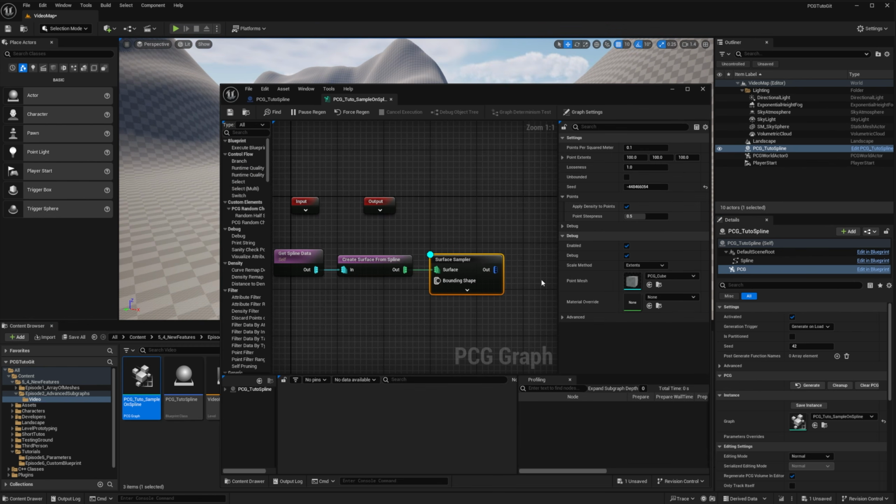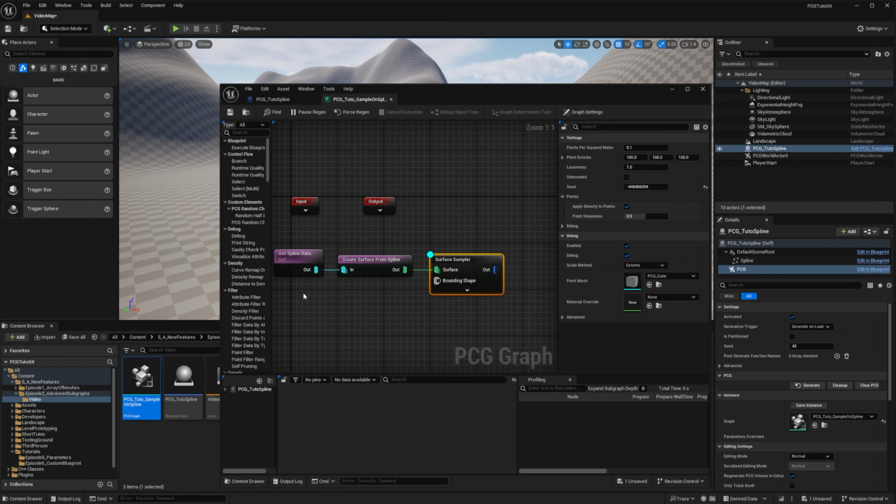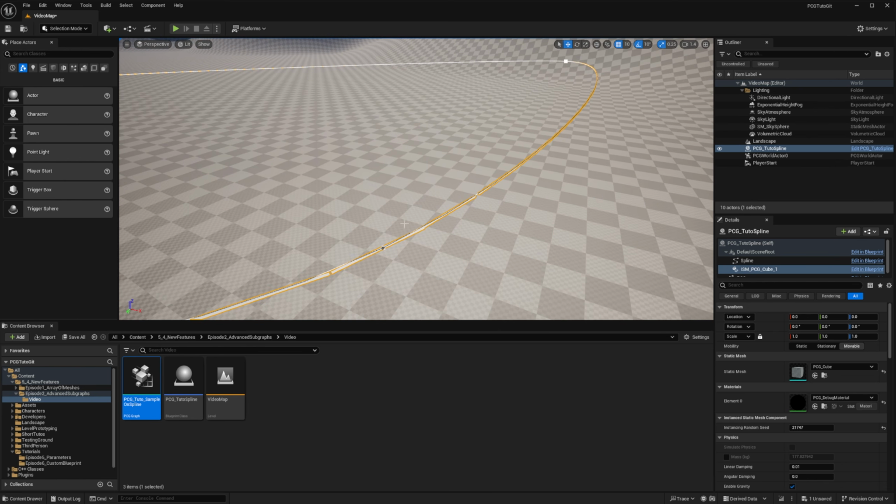What's going on? As you can see, the surface sampler accepts a second input, a bounding shape. This limits generation to the shape provided by this pin. If no shape is provided, we take the one from our actor. In the case of the PCG volume, our bounding shape is the volume itself, and so the generation is constrained by the volume. But our actor only has a spline, so the shape we test against is the spline itself. If I debug my spline, you can see the small point samples along my spline, and the surface sampler will only keep points from the surface that intersect with those, because the default bounding shape here will be my spline. Since they are way too small, we have no point sample there.